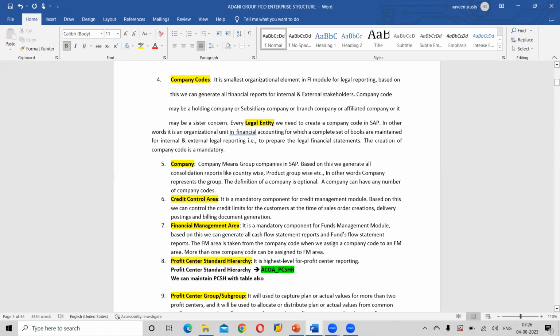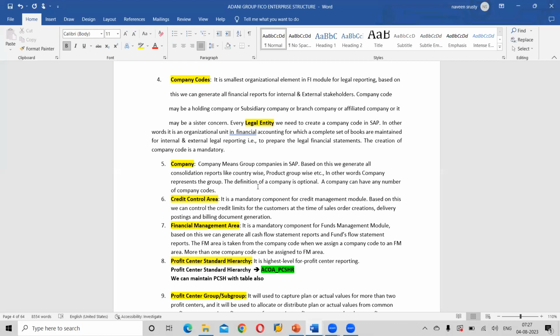Company and company code. The definition of a company is optional. When will it become optional? When we have only one company code. Correct. So a company can have any number of company codes, there is no limit for that. You can see that Reliance Group of Industries, Tata Group of Industries, they are expanding their businesses. Each business is considered as a company code.